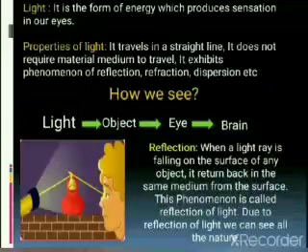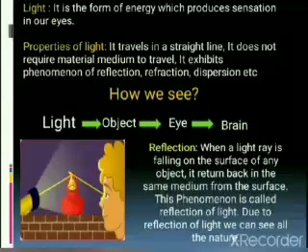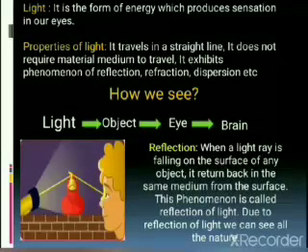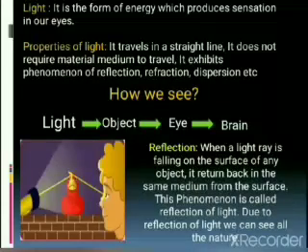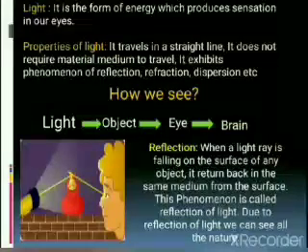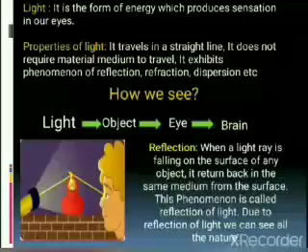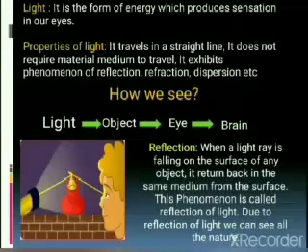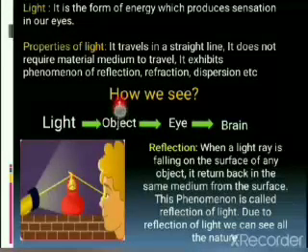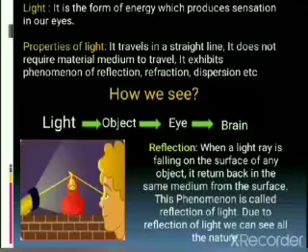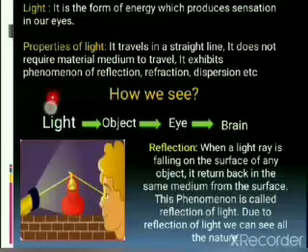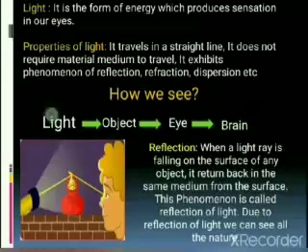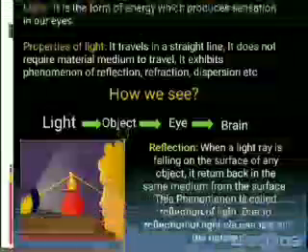Before proceeding with reflection, first let us see how one can see the nature. So here I wrote how we see. We see with the help of these 4 components, that is light, object, eye and a brain. Light is a source from which one can see. Light falls on an object.